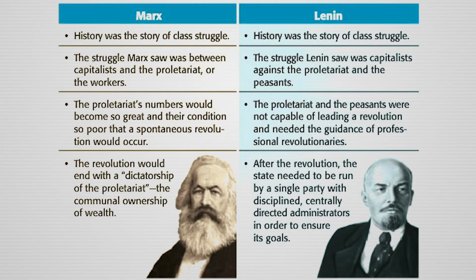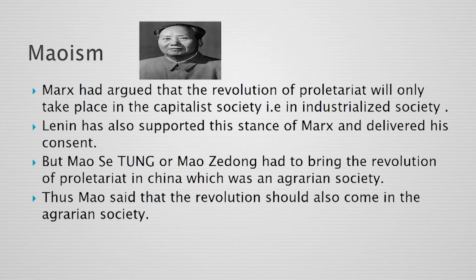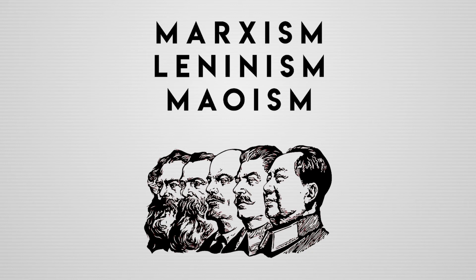The ideas of Karl Marx were practically applied by Lenin during the revolution in Russia and Mao Zedong during the revolution in China. They both changed the Marxist thought quite a bit. Lenin modified Marxist thought and called it Leninism. Maoism is a variety of Marxism-Leninism that Mao Zedong developed for realizing a socialist revolution in the agricultural, pre-industrial society of the Republic of China and later the People's Republic of China.